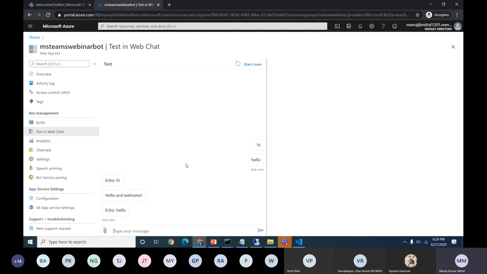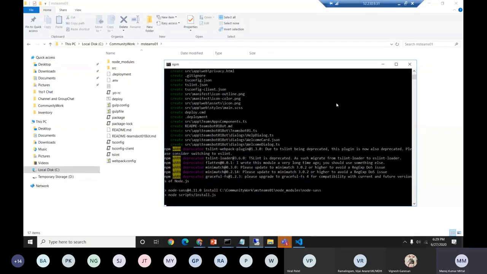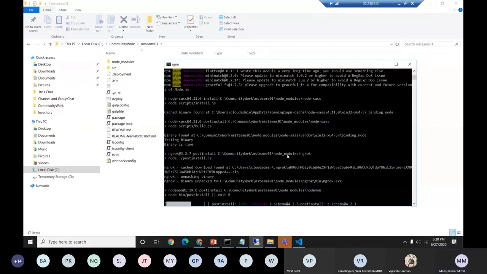So the agenda, like we need to know the context within our MS Teams, in which context my bot is going to deploy. So that will put the more focus. So let me go back here. It's still running. Okay. So let it run. We'll go back to the, okay, it's completed.